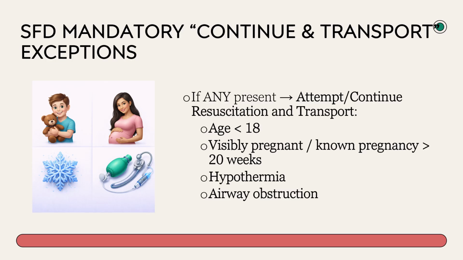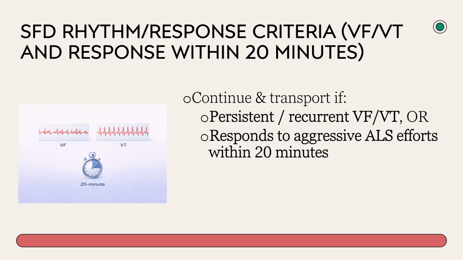SFD lists conditions that push you towards resuscitation and transport: pediatrics under 18, pregnancy over 20 weeks, hypothermia, and airway obstruction. These are do-not-terminate categories in this pathway. Even if things look bleak, protocol drives you toward continued efforts and transport.